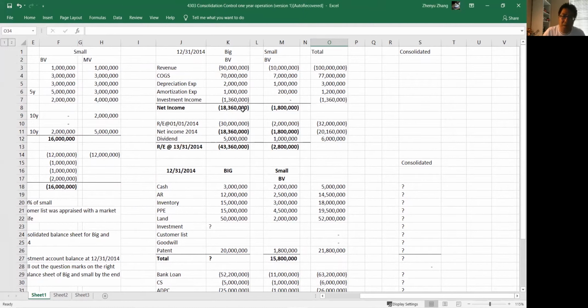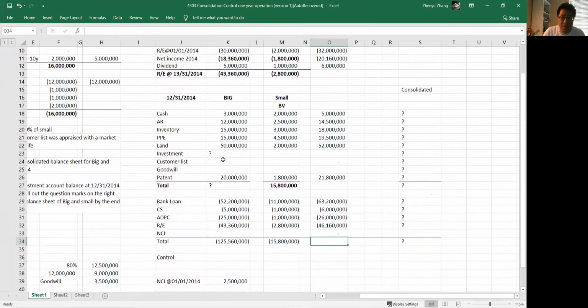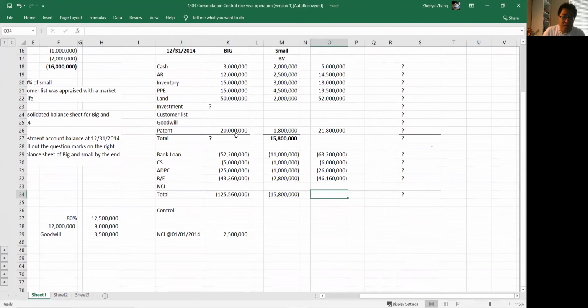In the last video, we talked about how we get this 1,360,000 investment income. I won't repeat it here. And we have to be able to calculate a few different things. For example, investment, we have to figure it out. And from investment, we will know total balance, right? So we need to figure out those things.